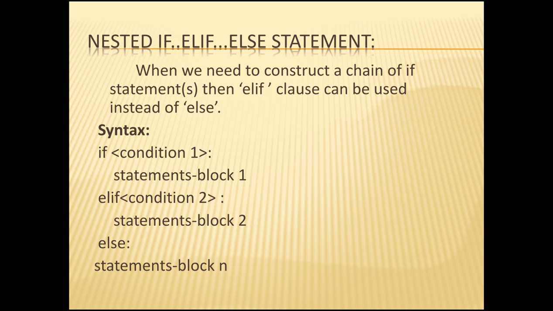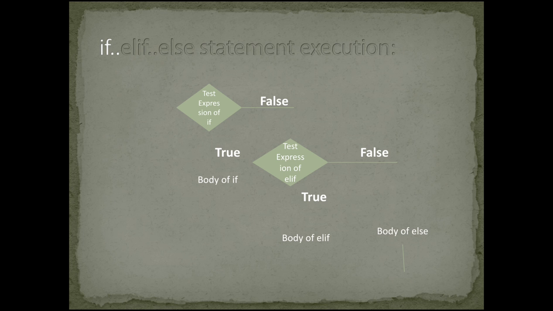The main concept of this is: if both the conditions are false, the else part will be executed. If any one condition is true, the true part of that condition will be executed. This is the concept of the nested if elif statement. Here is how it is executed. The test expression of the if is checked first.